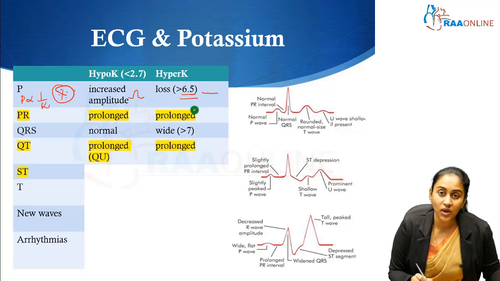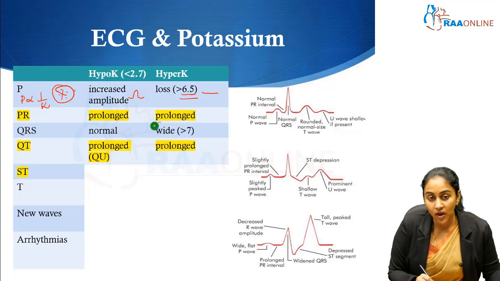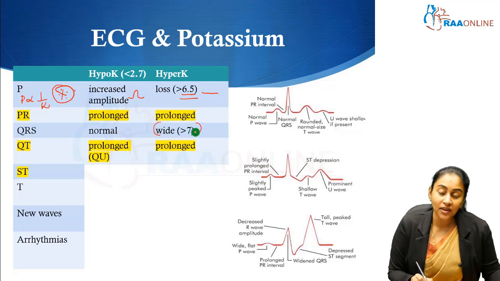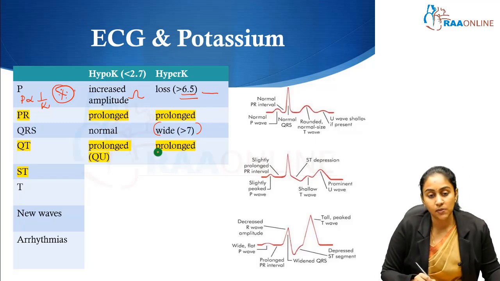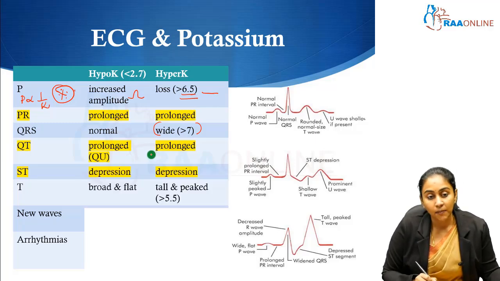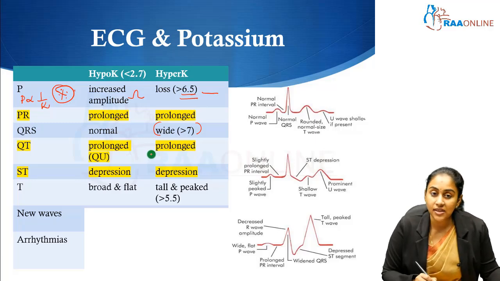PR interval prolongation is seen in both hypo and hyperkalemia. Coming to QRS, QRS is generally normal in hypokalemia, whereas QRS is usually wide in hyperkalemia, and this again is seen when the potassium level increases above 7. The QT interval is prolonged in both hypo and hyperkalemia. So we've seen two intervals so far, the PR interval and the QT interval. Both are prolonged in both hypo and hyperkalemia. Coming to the ST segment, depression is something that is seen in both hypo and hyperkalemia.